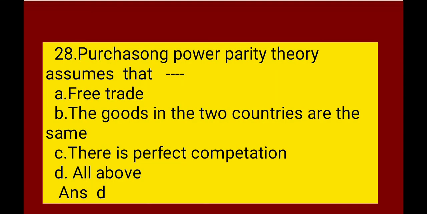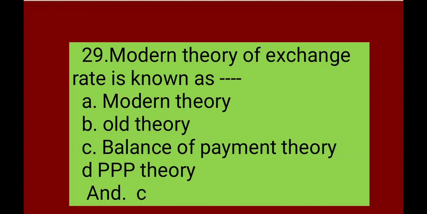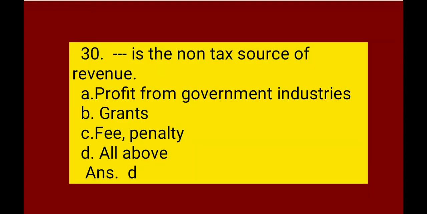Next, purchasing power parity theory assumes that free trade, the goods in the two countries are the same, there is perfect competition, all the above. The correct answer is D. Modern theory of exchange rate is known as modern theory, old theory, balance of payment theory, PPP theory. Correct answer is C. Next, which is the non-tax source of revenue? Profit from government industries, grant, fees and penalty, all above.